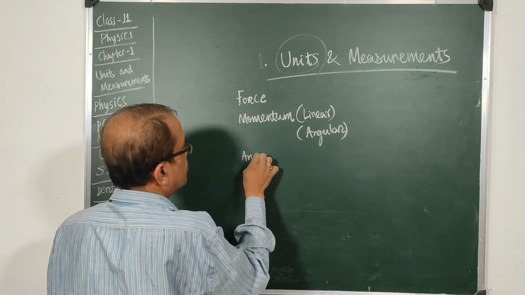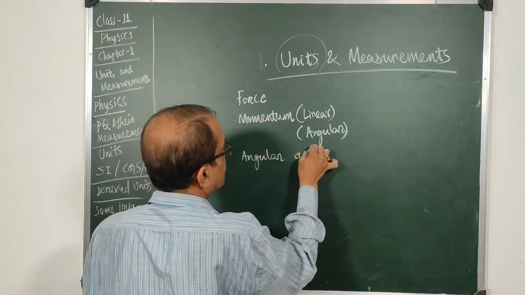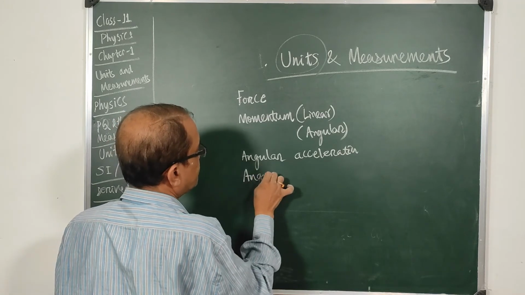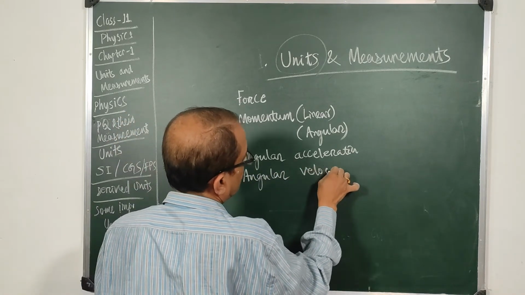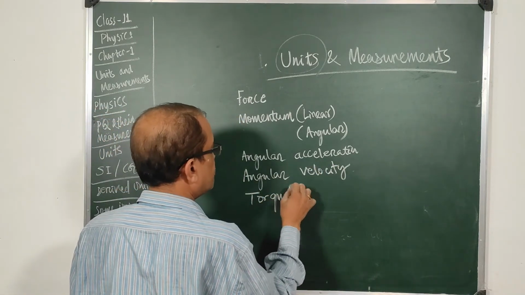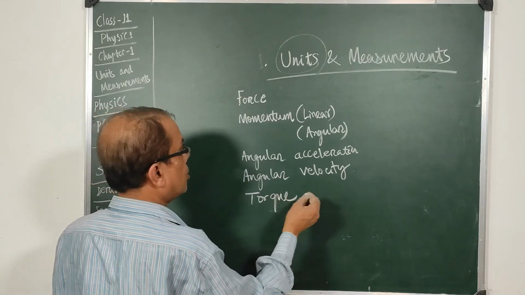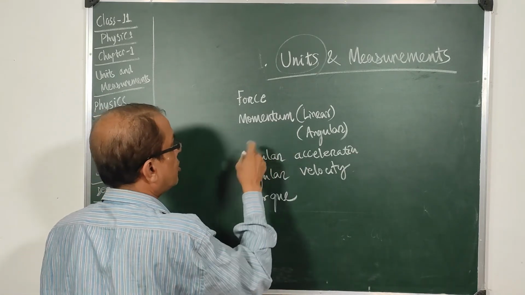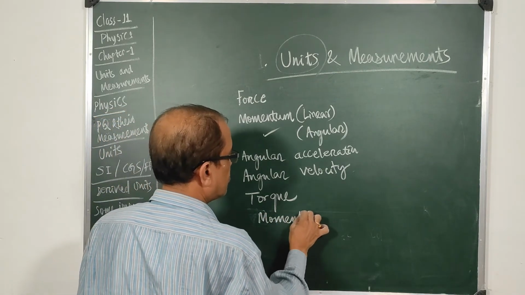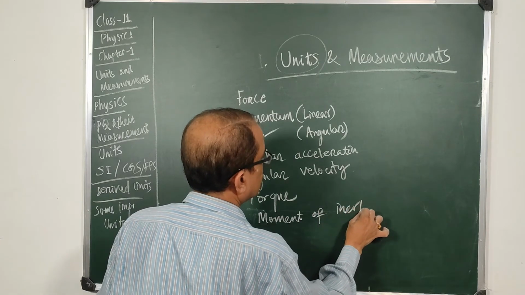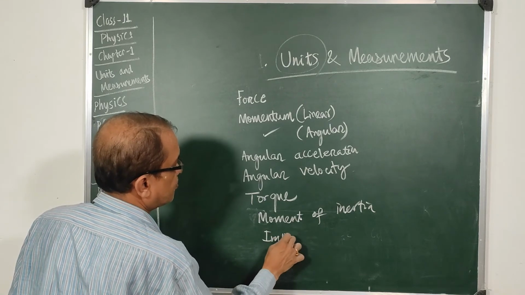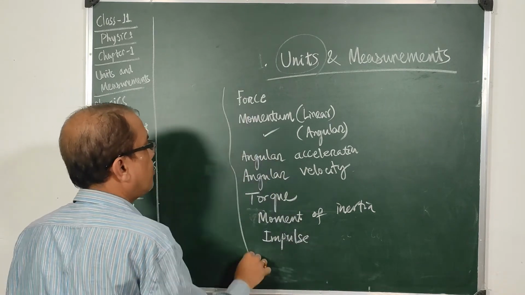Then angular acceleration, angular velocity, then angular force or torque, moment of force. Then comes angular momentum, which is already mentioned, and then comes moment of inertia. You also have, like momentum, impulse. These are all about the mechanical things.